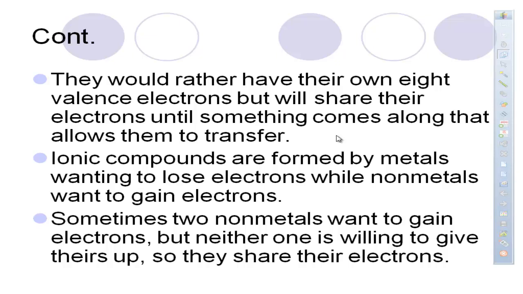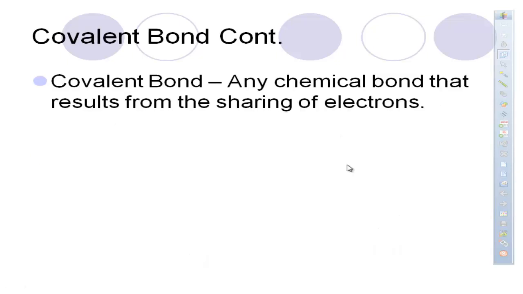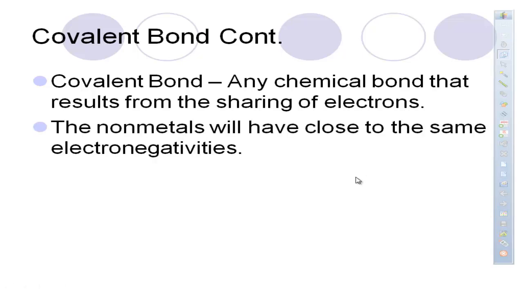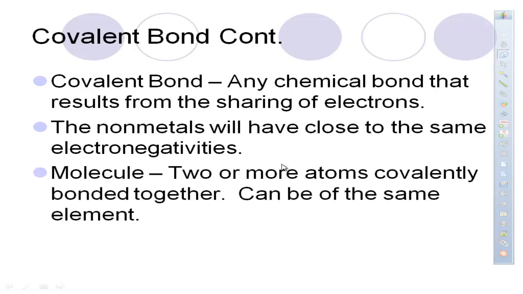Sometimes two nonmetals both want to gain electrons, but neither one is going to be willing to give theirs up, so they share their electrons. One of the things that we talked about in chapter number 6 is that thing called electronegativity. Both nonmetals want them, but neither one of them is going to have a great enough electronegativity to completely pull those electrons from the other. A covalent bond is just going to be any chemical bond that results from the sharing of electrons. And again, the reason why they form covalent bonds is because both of them have close to the same electronegativity.